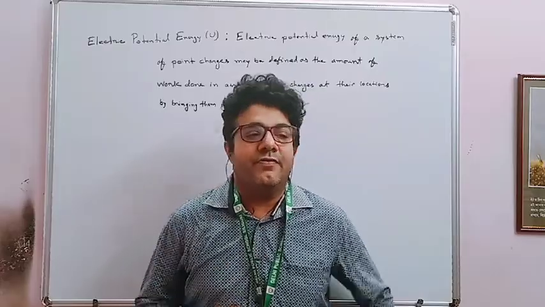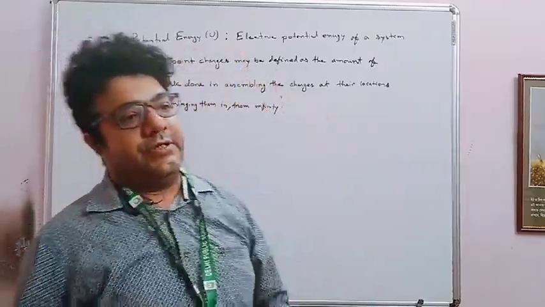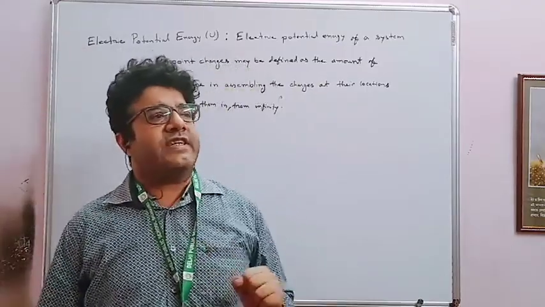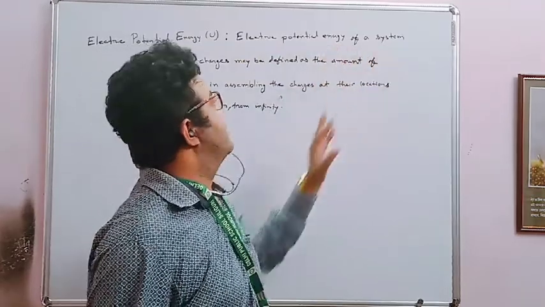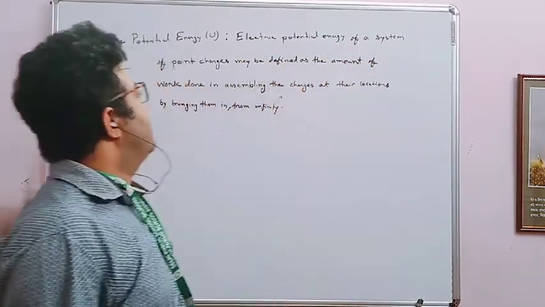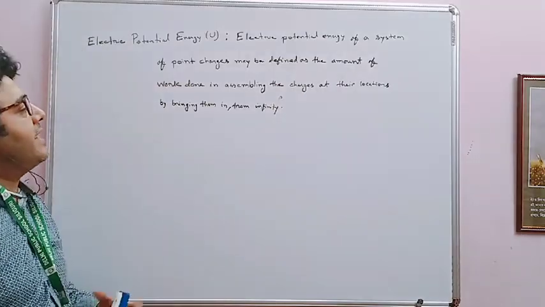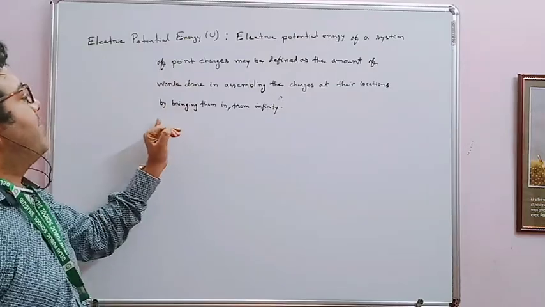And today first we'll start with the electric potential energy. So what is the definition of electric potential energy? Electric potential energy of a system of point charges may be defined as the amount of work done in assembling the charge particle at their locations by bringing them